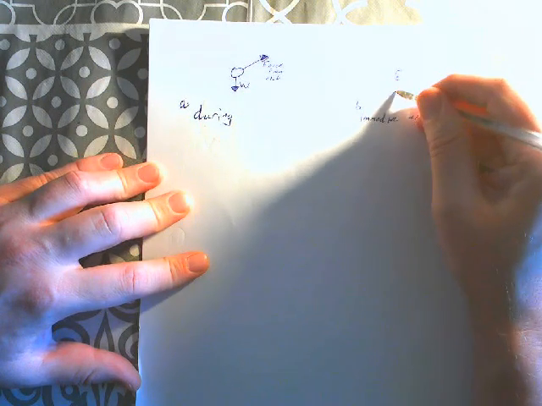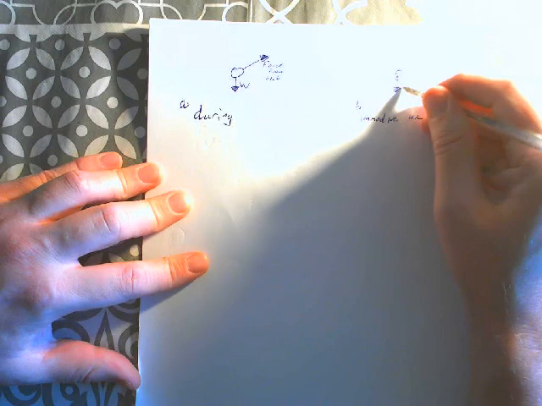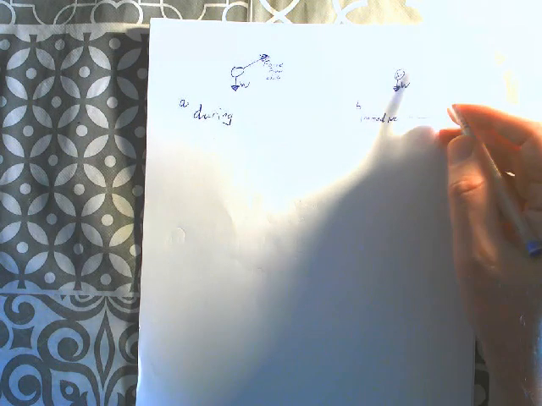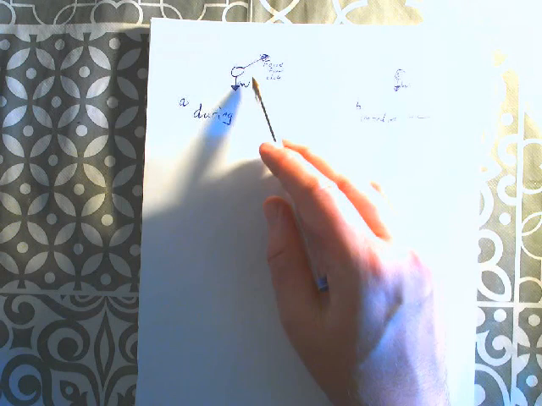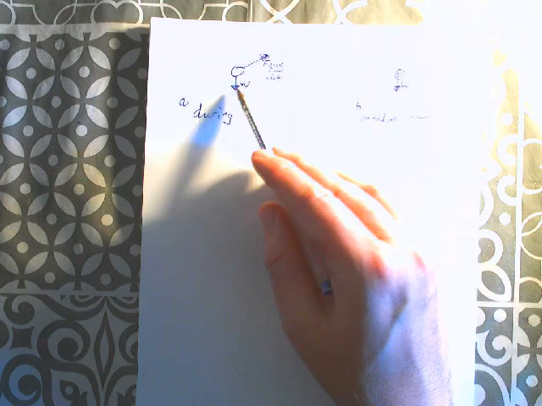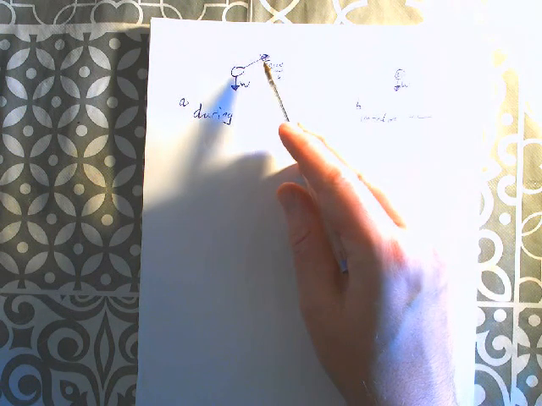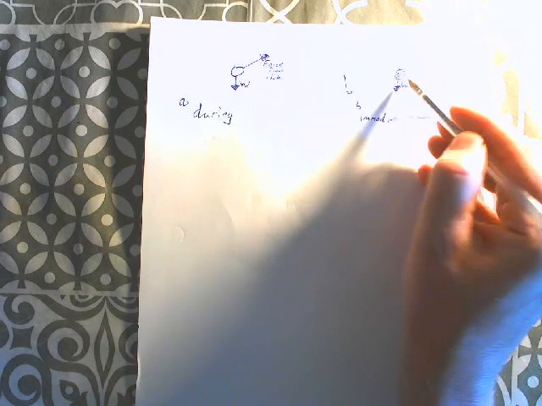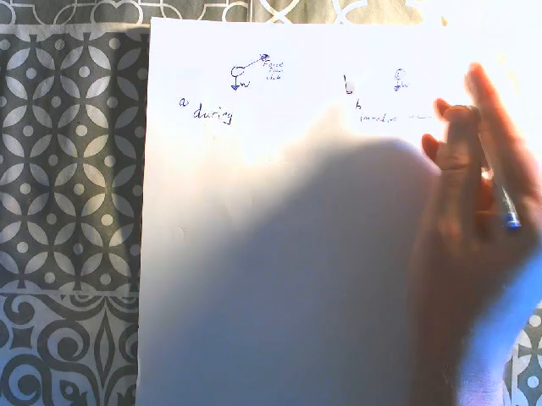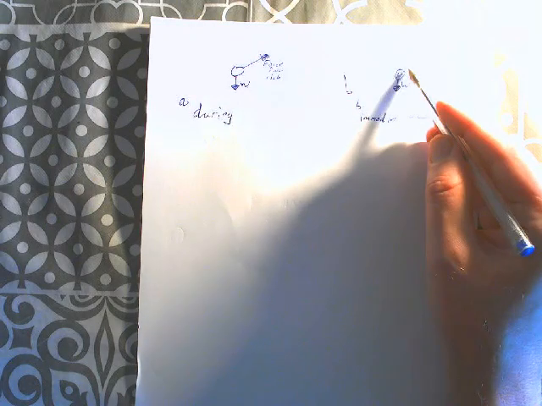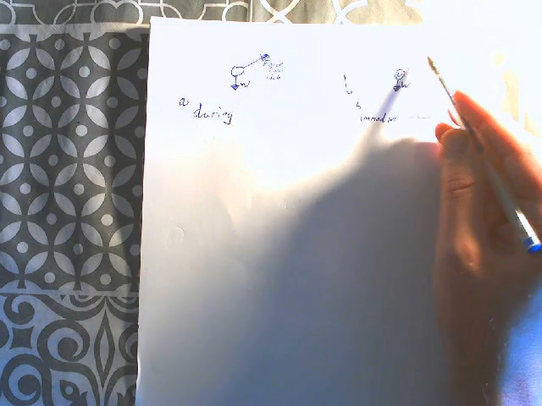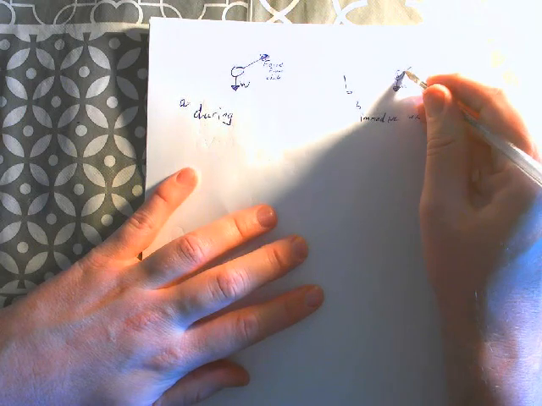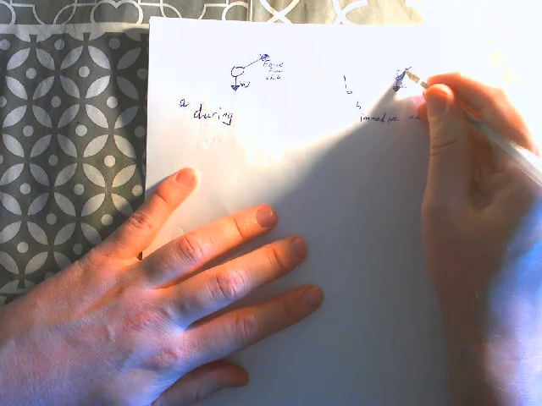Immediately afterwards, a little bit more complex. Well, sorry, not complex, I beg your pardon. It's actually a little bit simpler. We have the ball. It still has weight, all right? It's not gone into space unless, again, Superman. So it still has weight pulling it down. This time, this force is gone, all right? Once the club has imparted the ball with motion, it's left behind. The club's over here. So it's not going to be giving it any more force. It's a one and done. It's boom, gone, up she goes. So there's no more force pushing it in this direction. It's immediately going to start slowing down.